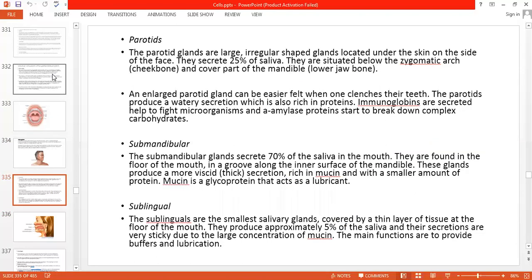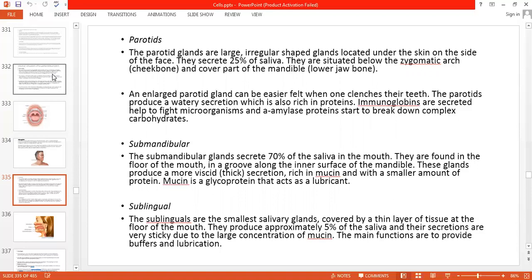They are situated below the zygomatic arch, cheekbone, and cover part of the mandible, lower jaw. And enlarged parotid glands can be felt when clenched. The teeth, if you clench your teeth, you will feel the parotid glands if you touch your cheeks.